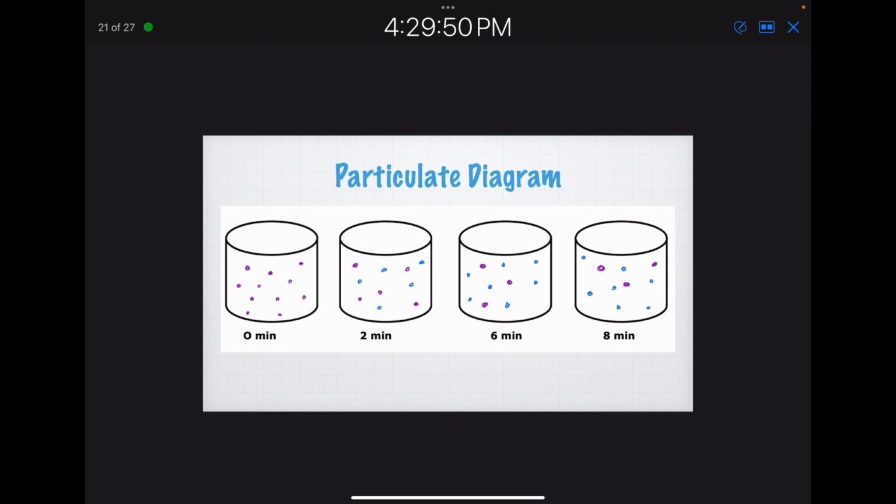And then I just had you do particle diagrams because we all got to practice that. If I start with 10 dots, I have to end with 10 dots. The main thing I want you to focus on is the progression as it goes through time. Eventually, I end up with 3 purples and 7 blue, and it doesn't matter how much time progresses, I'm still going to have 3 purples and 7 blue unless I do something to cause a system change.